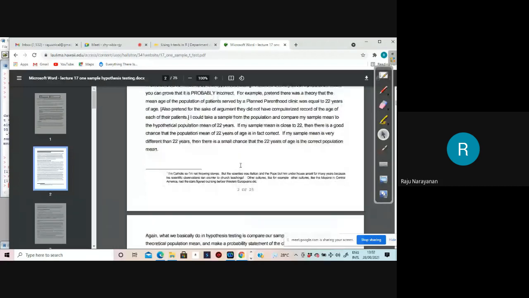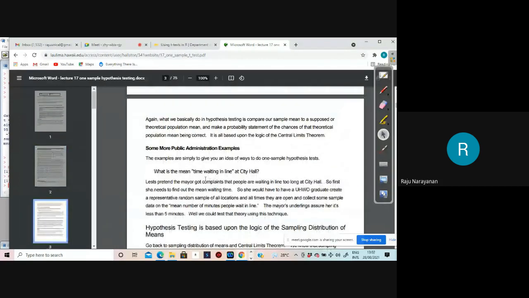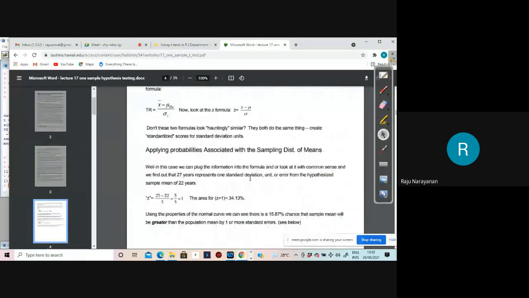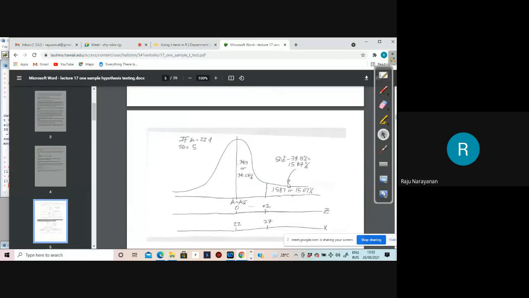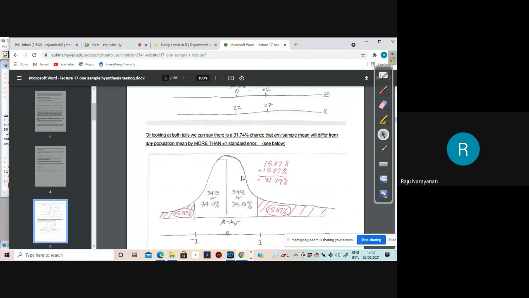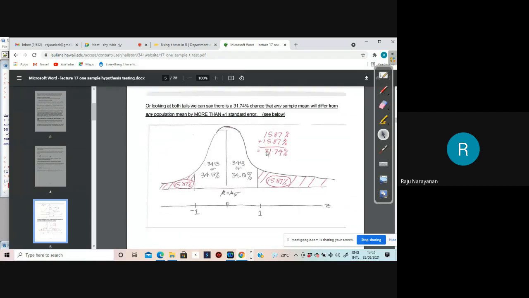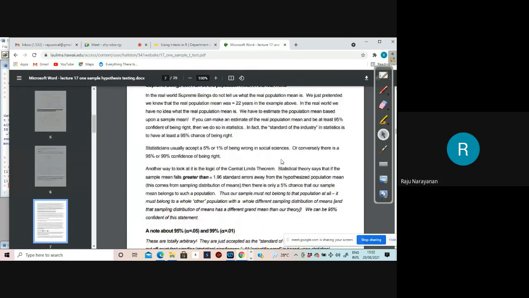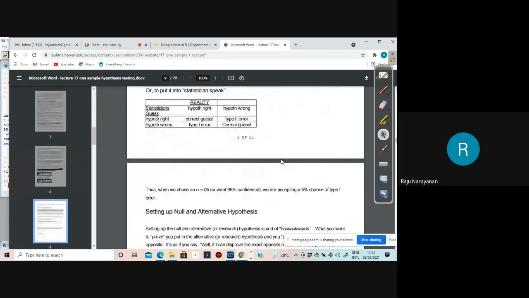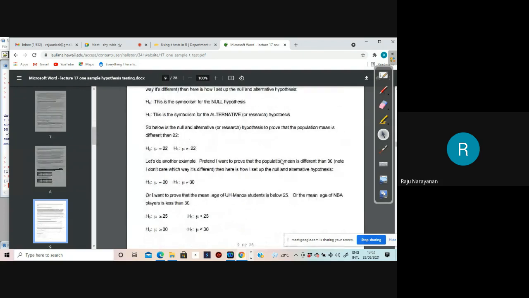What's the mean time waiting in City Hall, etc.? He is giving practical examples. He is doing problems, diagrams for p-values, etc. Okay, I have multiplied by 2. He has added, that's all. One or 2 articles you take and study. Don't postpone things. You can postpone only your death. Don't postpone studying. Okay.